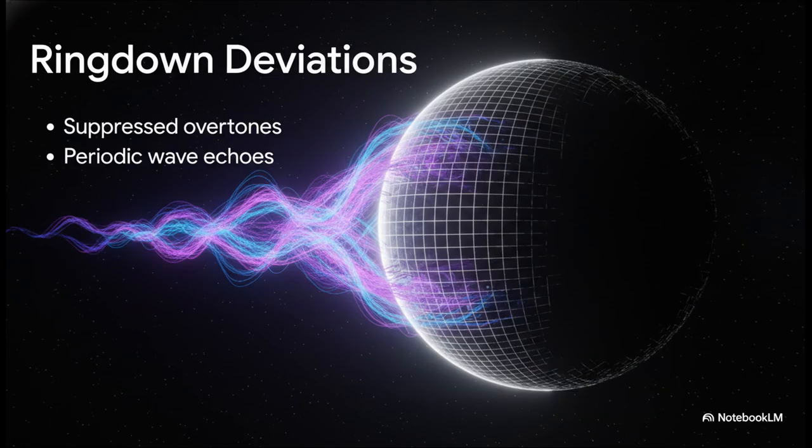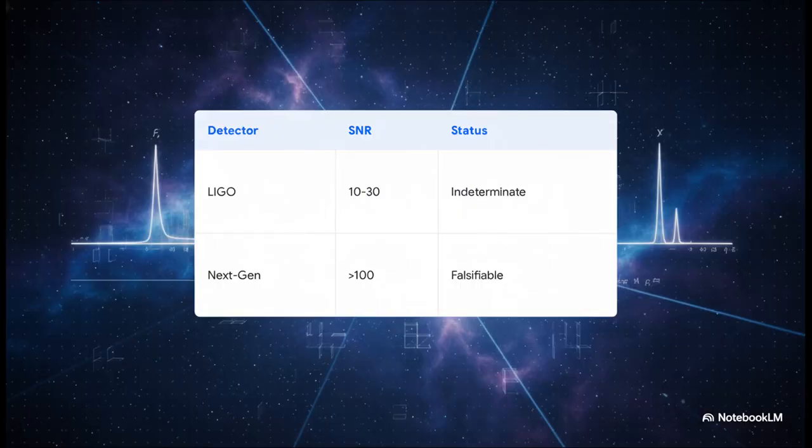Because the black hole horizon is a pixelated grid with a hard capacity limit, it just can't smoothly absorb all the high-energy perturbations. This boundary ends up acting like a partially reflective membrane. As a result, those higher frequency overtones are measurably suppressed, and trapped modes bouncing against this boundary generate faint, delayed periodic gravitational wave echoes. So you're probably asking, why haven't we seen this yet if it's so incredibly precise?